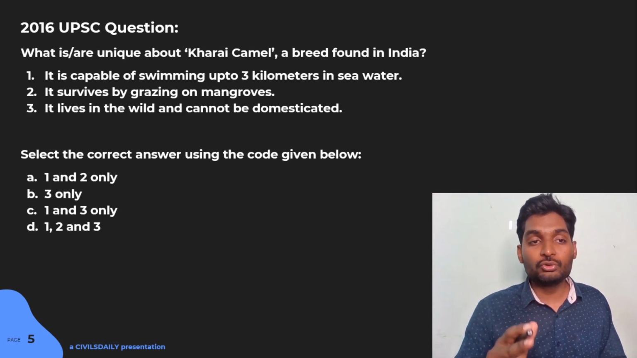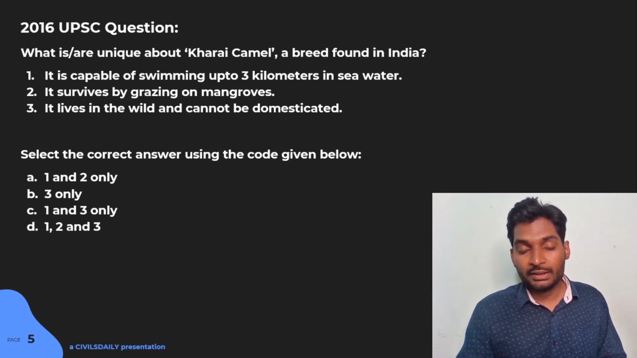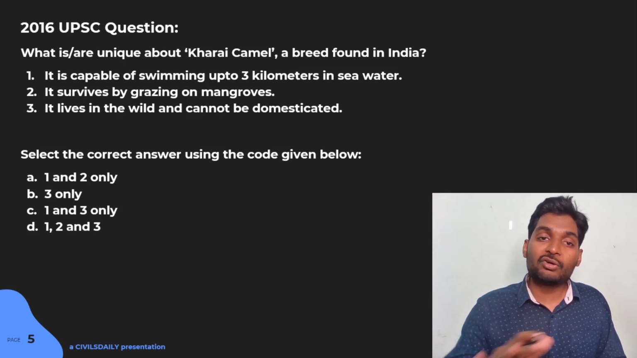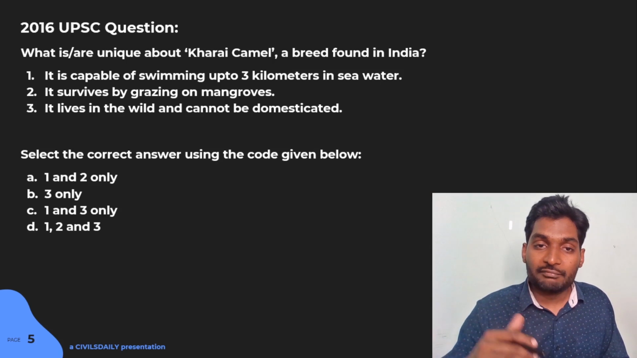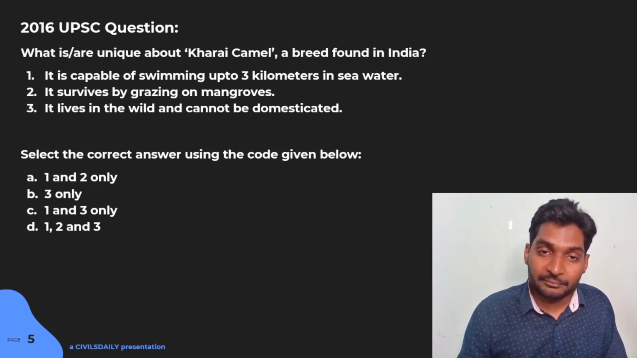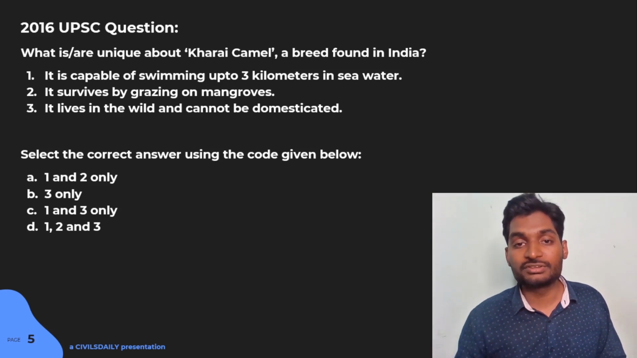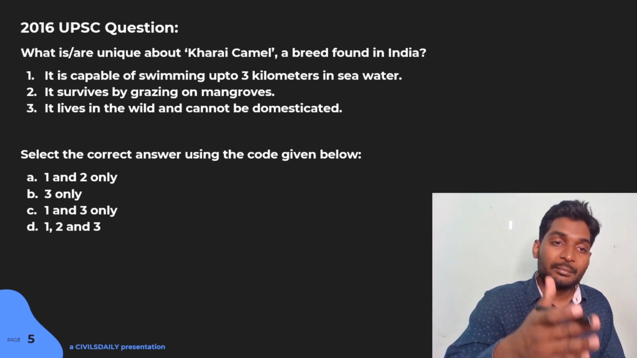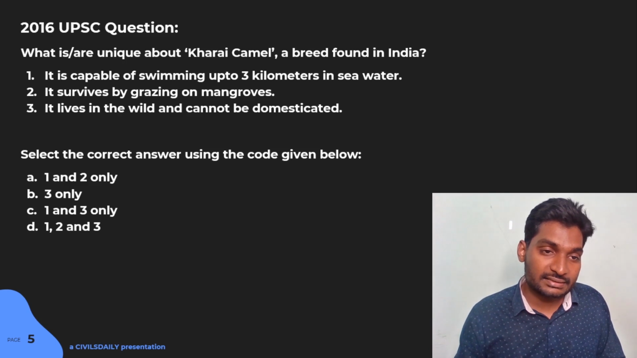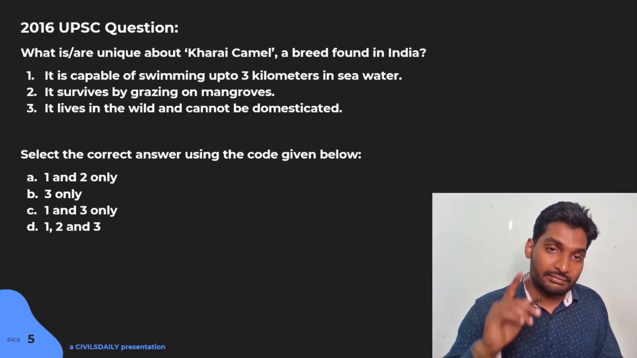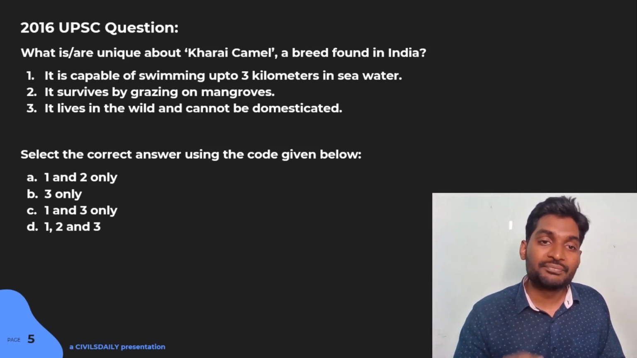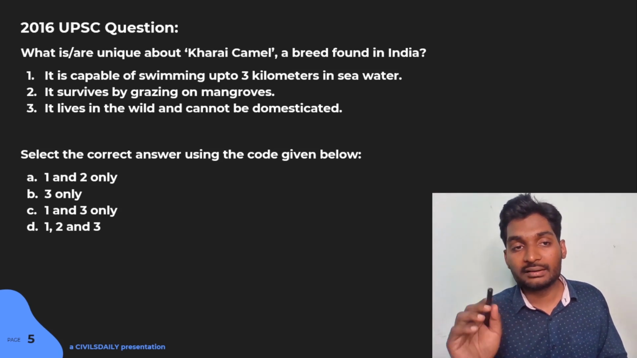So if we assume statement 3 to be wrong, dear students, don't forget that we are not sure of the answers. We are taking risk here. We are assuming statements to be wrong and eliminating those statements. And by eliminating statement 3 in this case, we are left only with the correct answer, that is A. 1 and 2 only are correct.